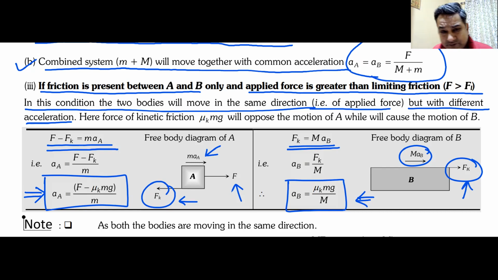On the lower body, friction is in the forward direction. This body will also move in the forward direction. There is no force in the backward direction. So Fk will be equal to mass of body B into acceleration of body B. From there, we found out the acceleration of body B. From equation number 1 on the left hand side, we have found out the acceleration of body A. If you can remember these results, it's very good. If you can't remember these results, I hope you have understood this.